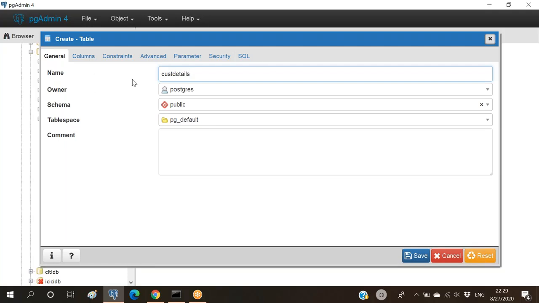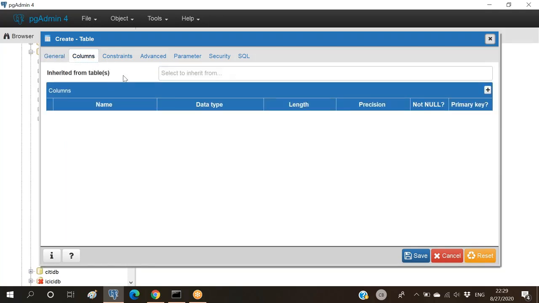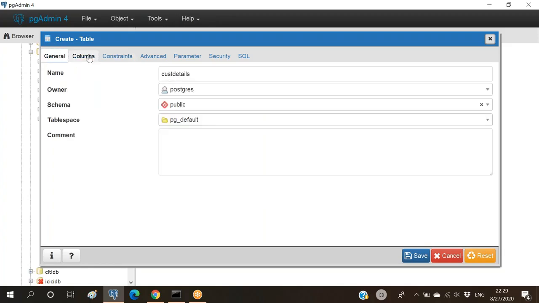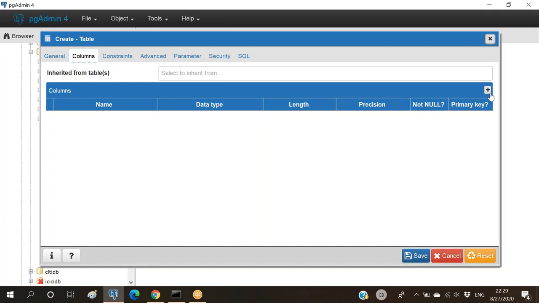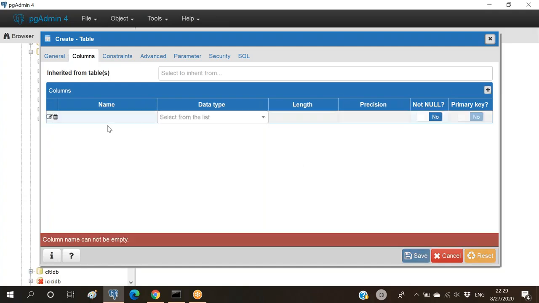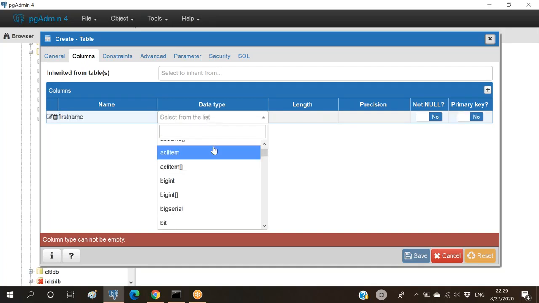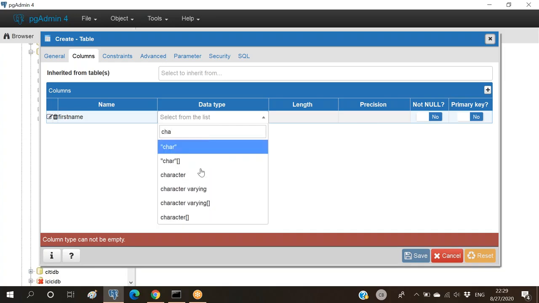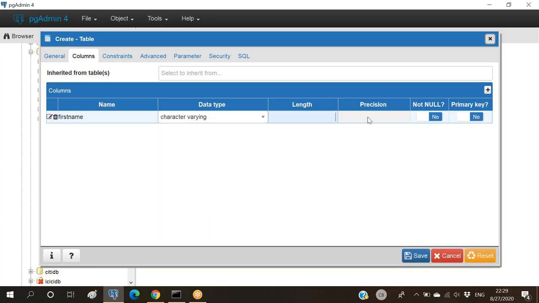We're giving the table name, and here we have to provide all the columns for the table. This will be the table name. I'm giving everything in small letters, and column names I want to add. There should be some column names, right? So I'm adding the column name as first name, and here it should be character varying. Why? Because we can have any of the things, right? If you want to restrict the length, you can define it. And there should be one primary thing here, right? So I'm giving customer ID as the primary one.